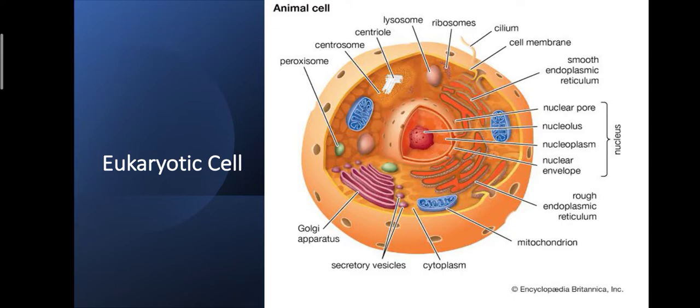So what is the typical structure of the eukaryotic cell? Before starting this, you should know the eukaryotic cell is again divided into two types: unicellular and multicellular. In another way, you can also categorize animals, because you are a zoologist: protozoa, parazoa, and then metazoa. This is the categorization on the basis of cells. In protozoa, unicellular eukaryotes are present. In parazoa, multicellular but without tissue formation is present. Example is phylum Porifera.